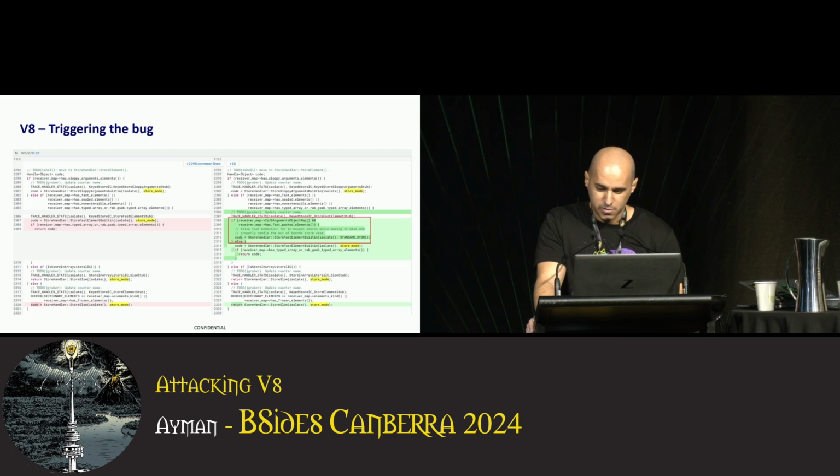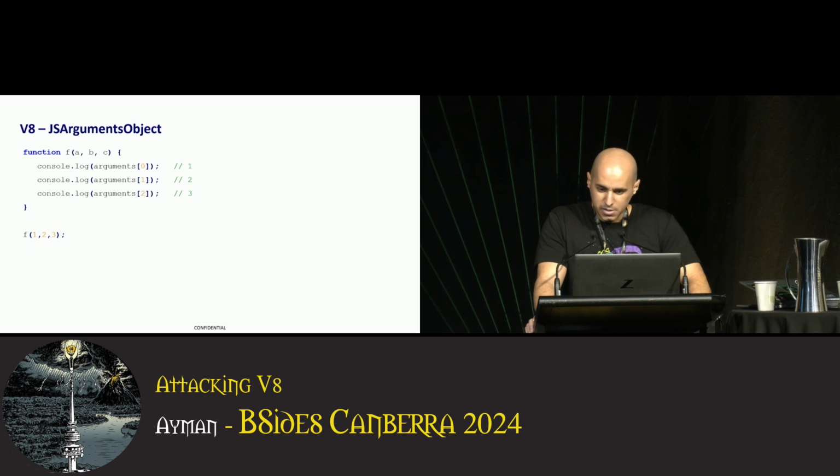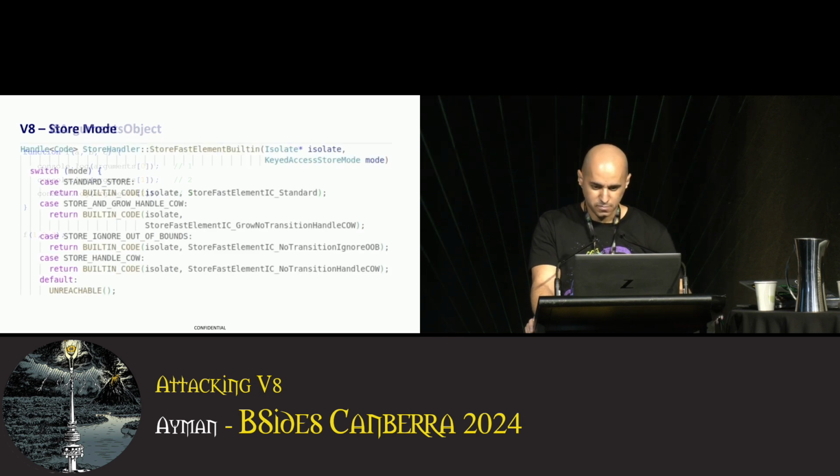We now know that packed elements means there are no holes in the array object. What about the other conditions? JS arguments is simply a special object available in every function that contains the arguments passed to this function. In this example, argument 0 is the first argument to the function, argument 1 is the second, etc.